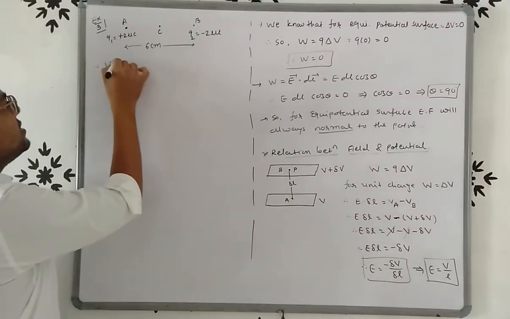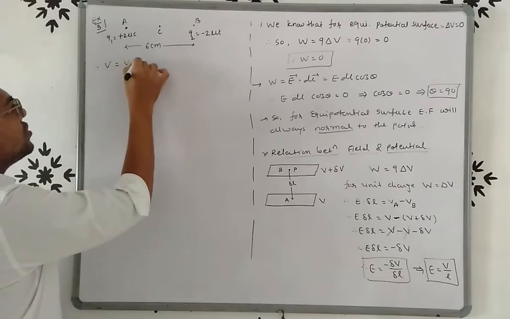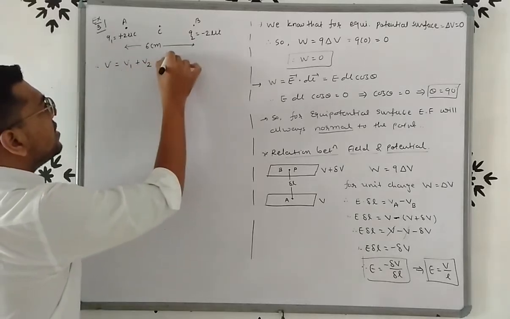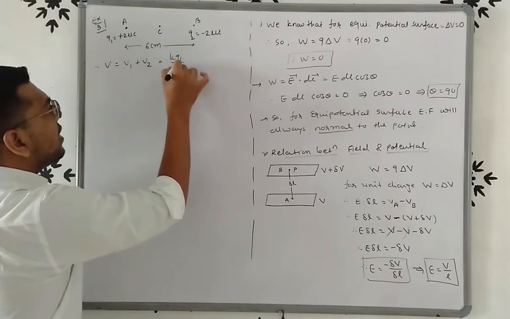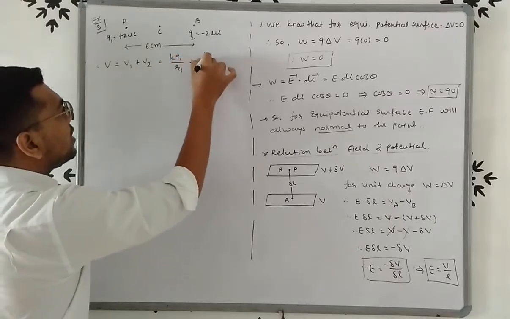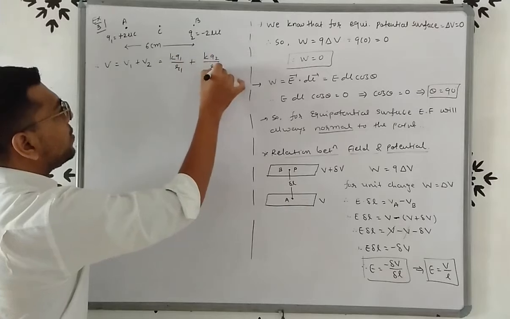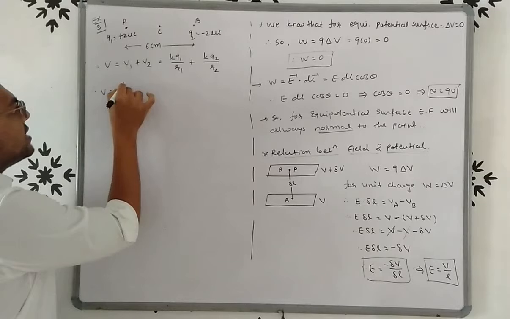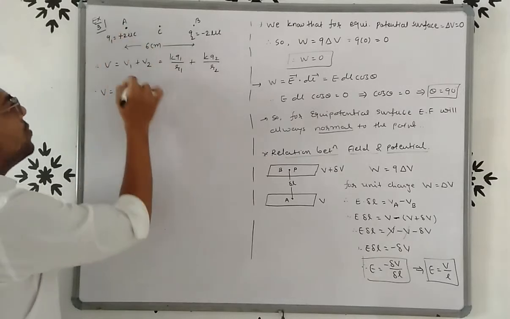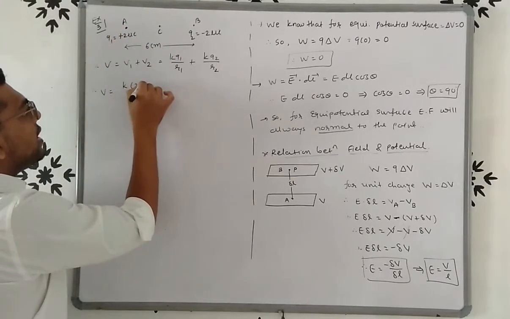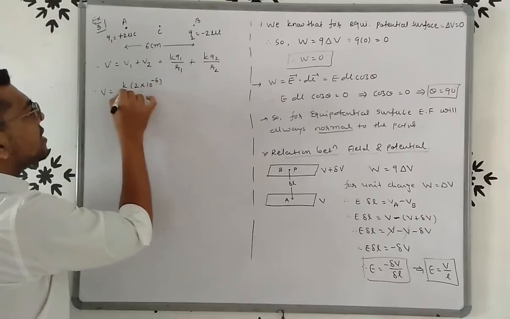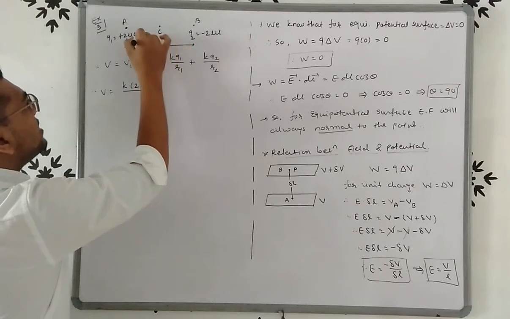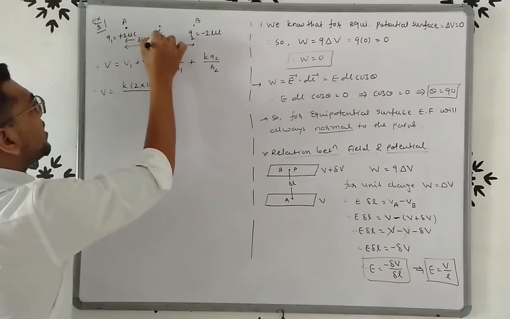So total potential on point C, V is equals to V1 plus V2. So V1, that means KQ1 upon R1, plus V2, KQ2 upon R2, right? So V is equals to K as it is, value of Q1, that is 2 microcoulomb, so 2 into 10 raised to minus 6 upon R1, that means distance from A to point C, that is 3 centimeter, right?